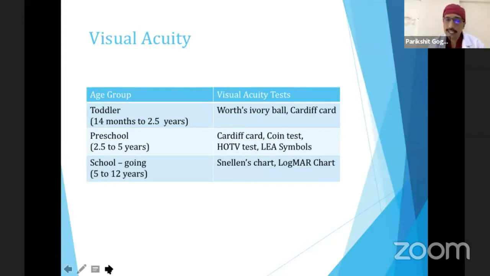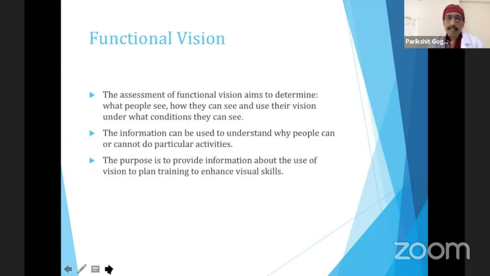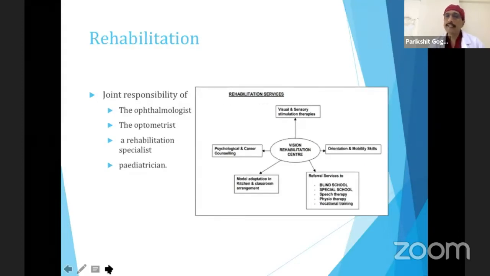For a preschooler, HOTV, Lea, and Cardiff. For school going, again, we can have Snellen's or LogMAR. And also ask for functional vision: what do people see, do they think this child is able to see, can the child do activities? The purpose is to provide information about the use of vision to plan training. Finally, when we are looking at a child who purportedly is blind, we have later to plan for rehabilitation services.